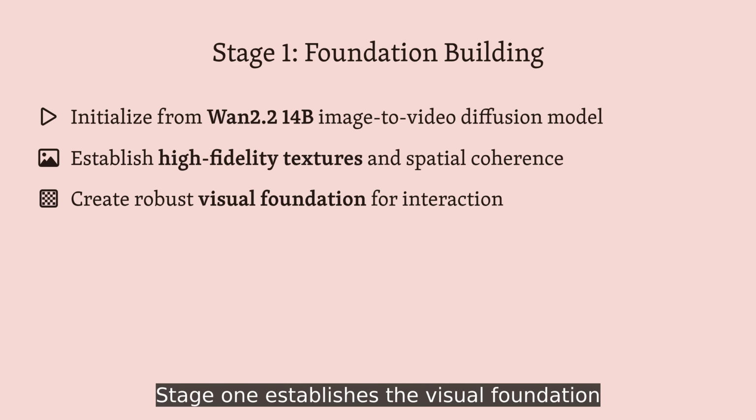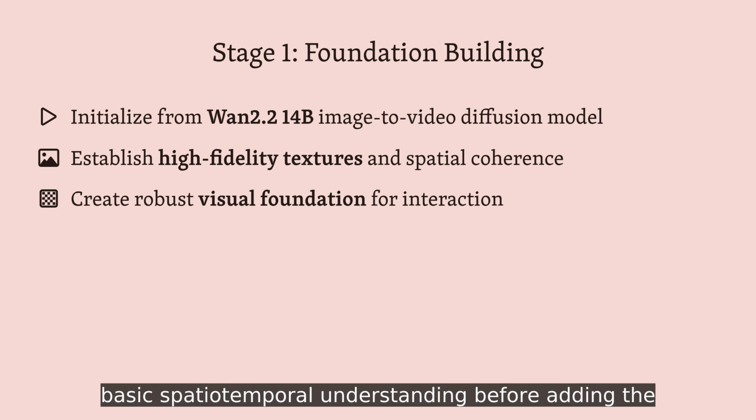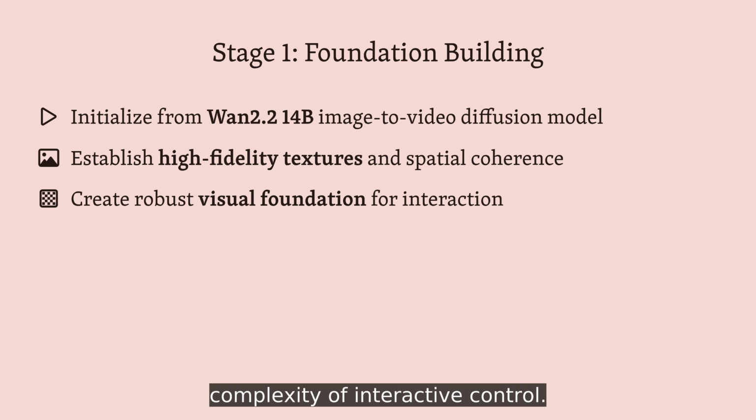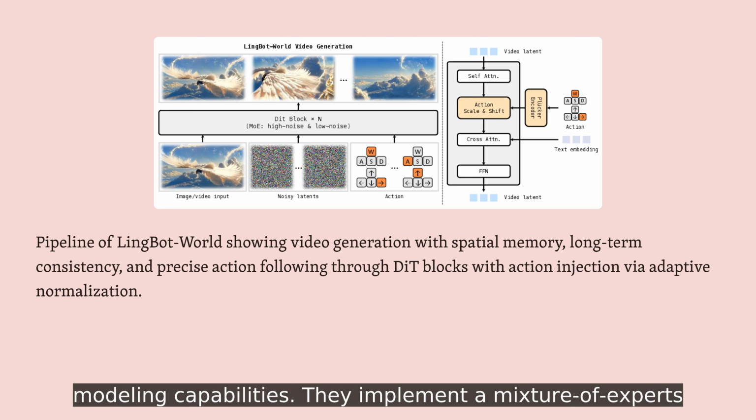Stage 1 establishes the visual foundation by starting with a proven video generation model. This gives them a strong canvas of texture quality and basic spatiotemporal understanding before adding the complexity of interactive control. Stage 2 introduces the core world modeling capabilities.